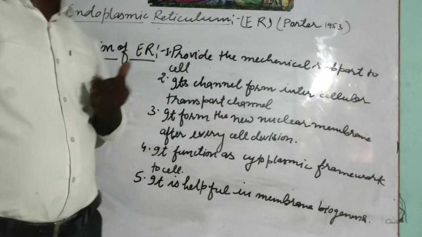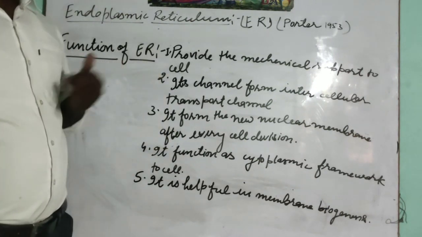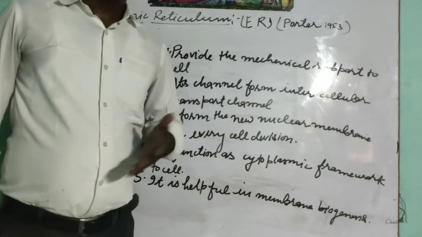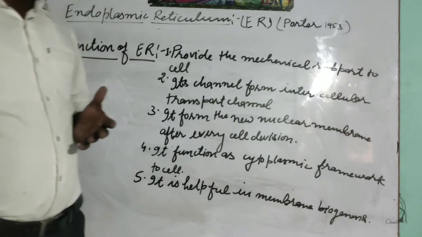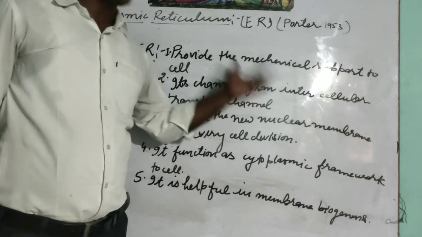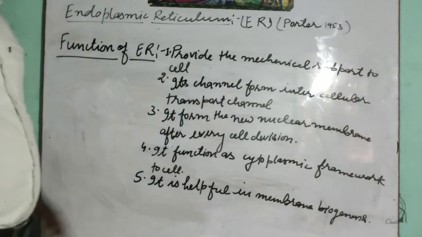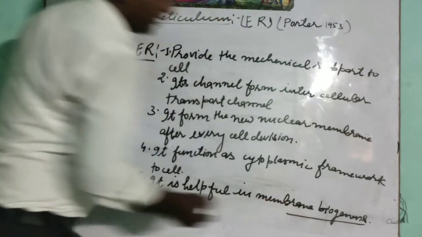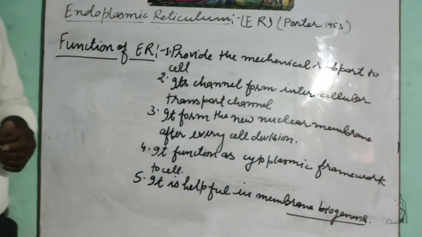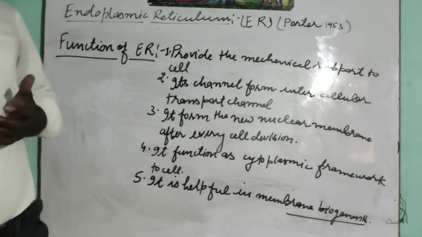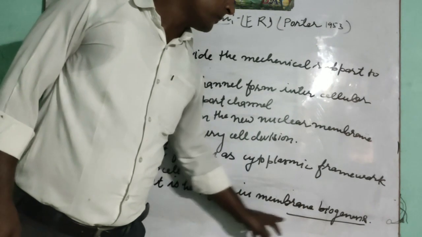And the SER, which forms the lipids or fat molecules, is helpful in the synthesis of lipid, and we know that the plasma membrane is made up of lipid and protein. Let us see, these are the different functions. I have mentioned here one word, membrane biogenesis. This is the most important question, students. Sometimes it is asked in the exam. This endoplasmic reticulum is helpful in the formation of the plasma membrane during cell division, due to which it is called membrane biogenesis.